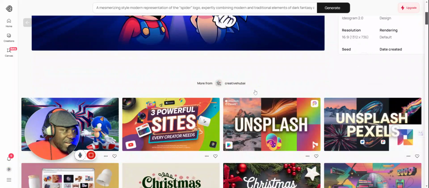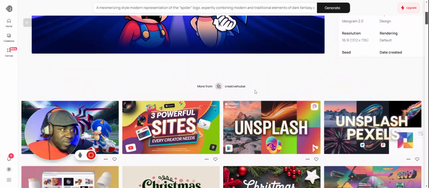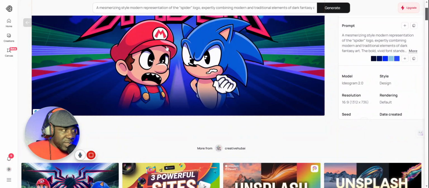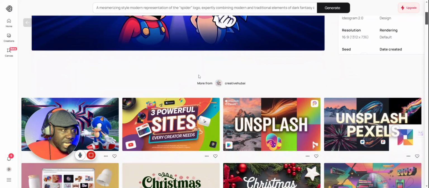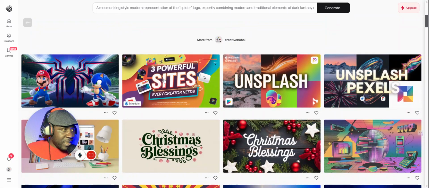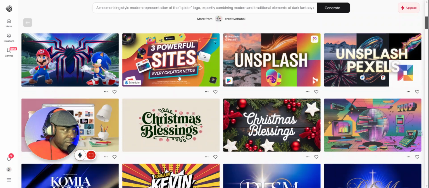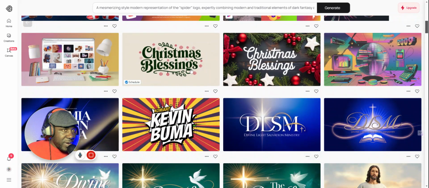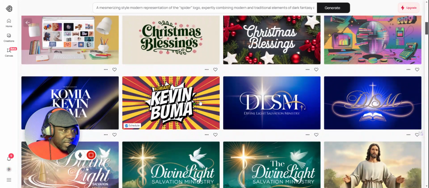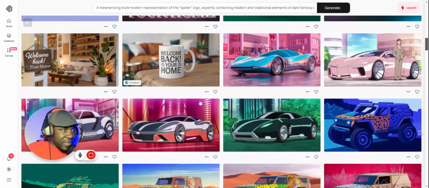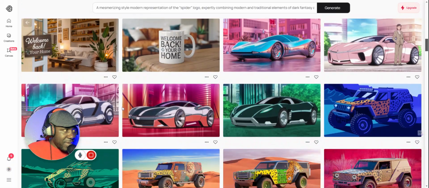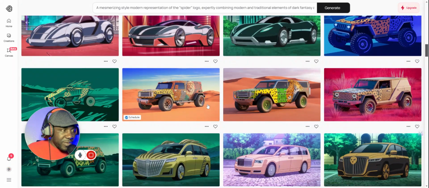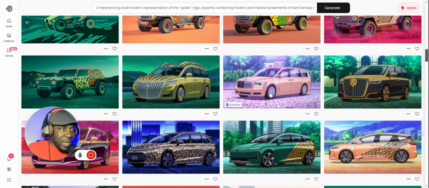So now let me show you guys what I've generated. Since I clicked the results, it came out, and now I'm going to see the history of what I've generated based on my own prompt. This is a thumbnail that I generated a few minutes ago to use for one of my videos. If you keep going down, you're going to see these images that are generated. Look at these images. Man, I love the results that I get whenever I'm using Ideogram.